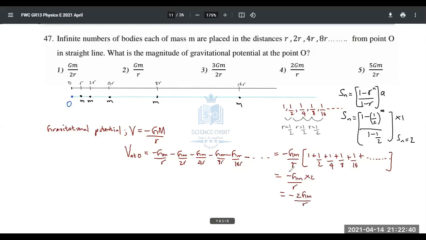Is there an answer like that? We have the fourth answer. Yeah, the fourth one is the answer. They are asking for the magnitude now, so we can forget about the negative sign and we get the fourth answer. So I don't know whether they will ask a question like this at the final exam, but even if they ask, why isn't it fair? It's O-level, man.